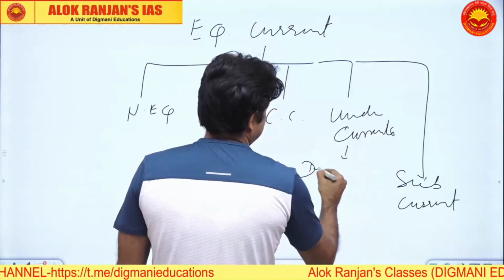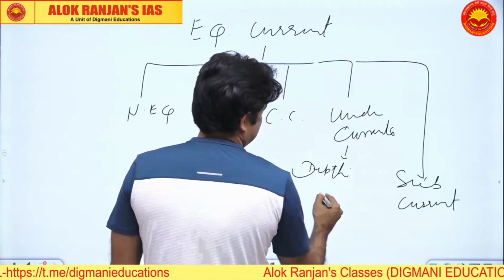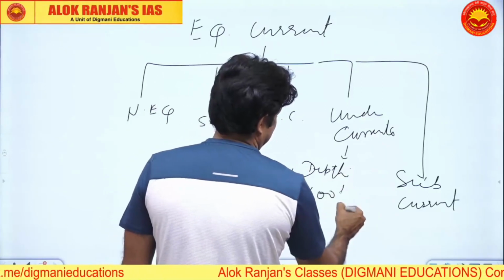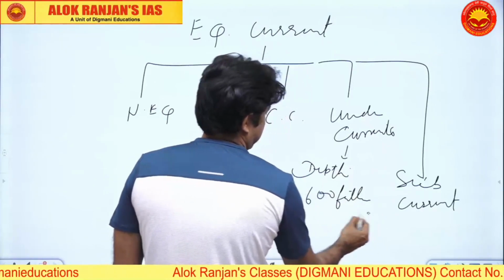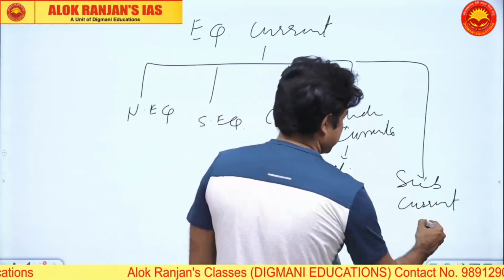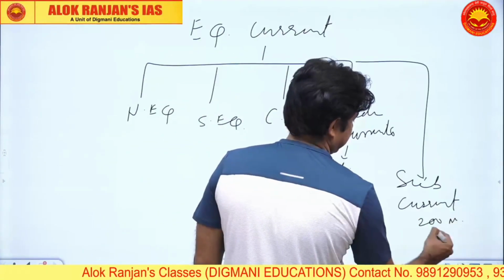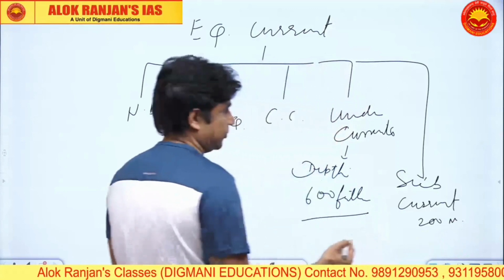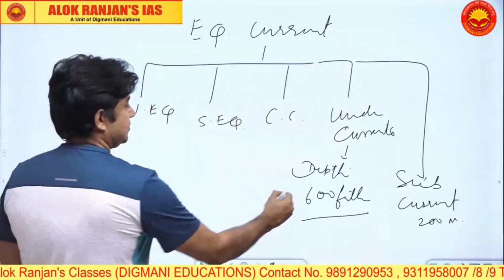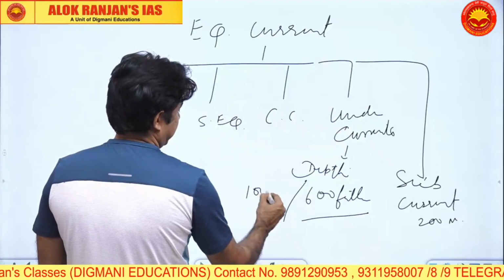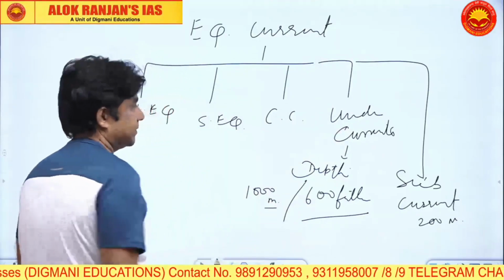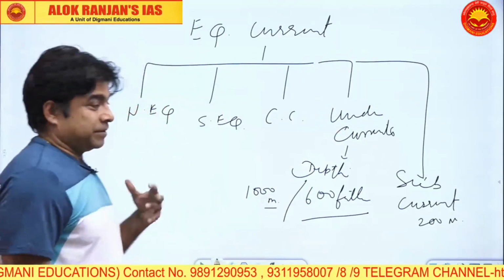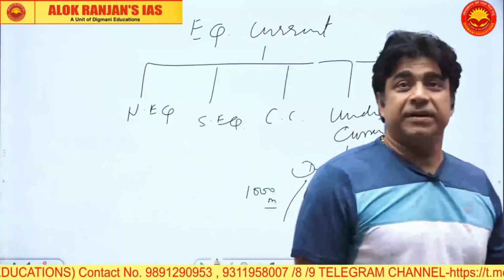The depth will be roughly 600 fathoms, and subcurrents will be in the shallow zone, 200 meters, 100 fathoms or so. This could be 1000 meters. This is the description of equatorial current.